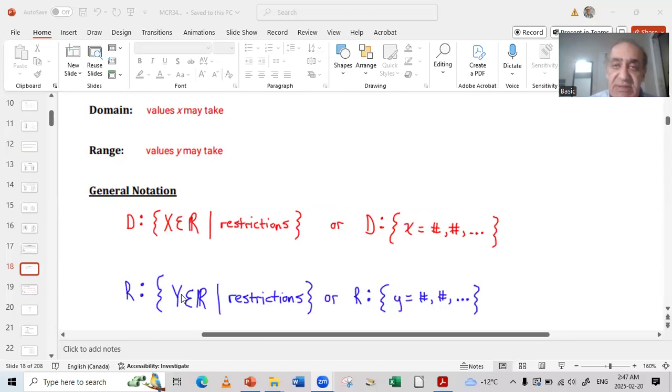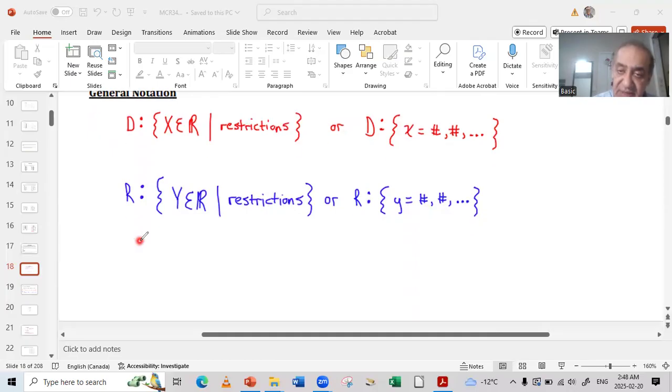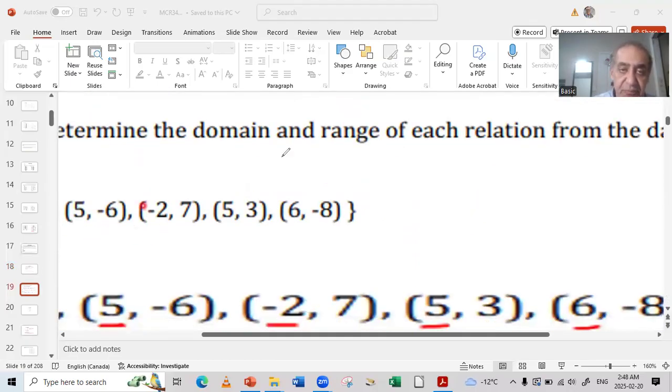But some other examples might have restrictions. So in that case, we will state the restrictions. Or we can also say it in this form, where Y belongs to real numbers, meaning the range is Y equal to this number and this number and this number, whatever, if we don't have any conditions or restrictions. Okay.